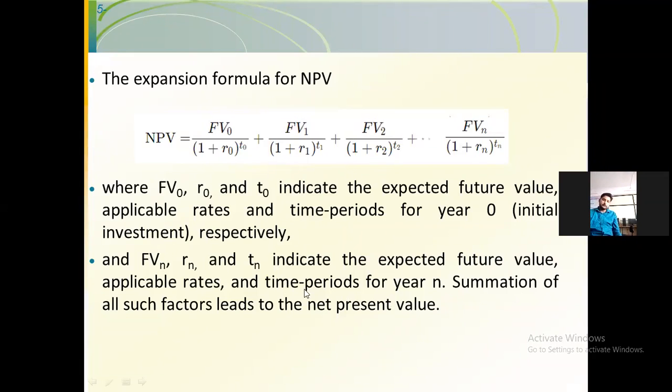Summation of all such factors leads to the net present value. आप जब इन सब चीजों की समेशन करेंगे तब आपको एनपीवी मिल जाएगा. Net present value of that particular business.